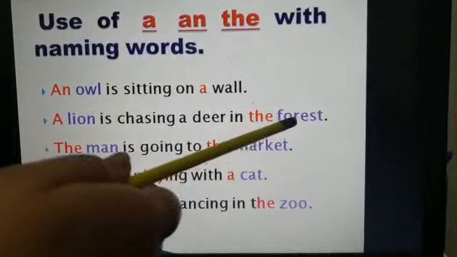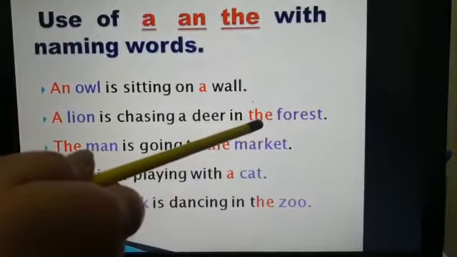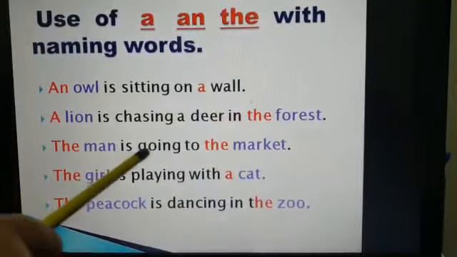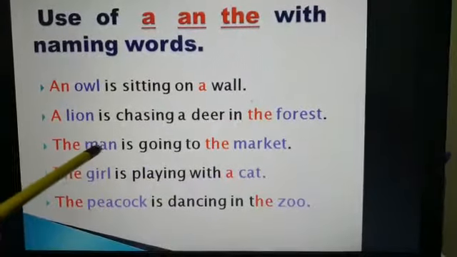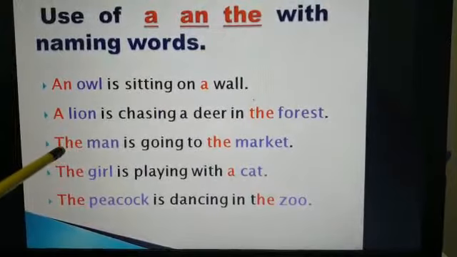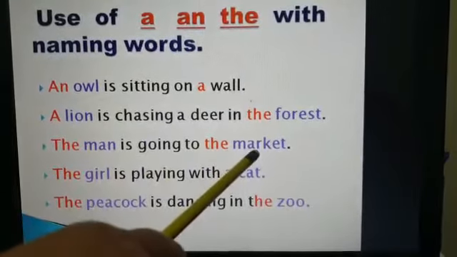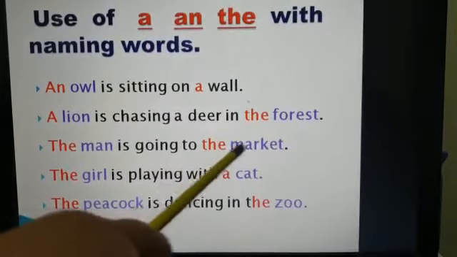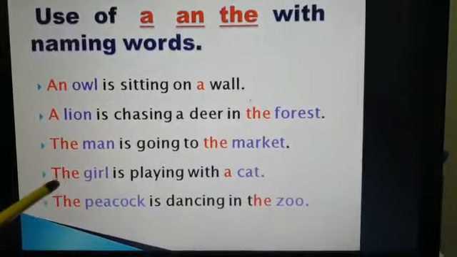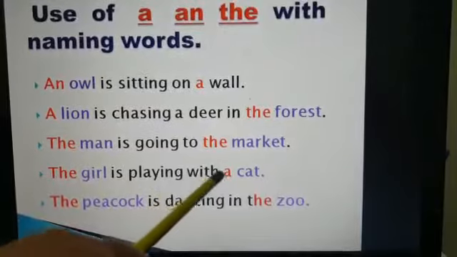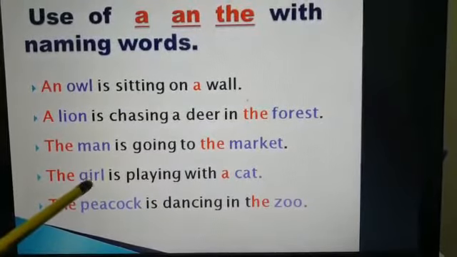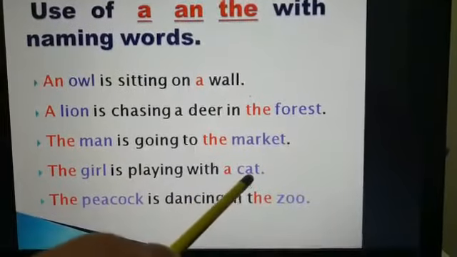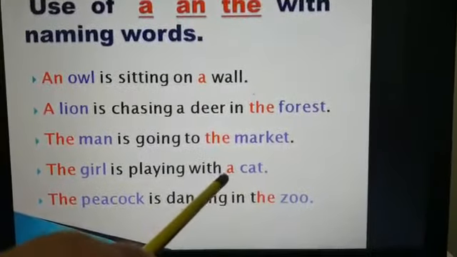Forest is a naming word and the is an article. They are coming together. Next sentence, the man is going to the market. Man is a naming word and the is an article. Market is a naming word of place and the is an article. They are coming together. Next sentence, the girl is playing with a cat. Girl is a naming word and the is an article. Cat is a naming word and a is an article.